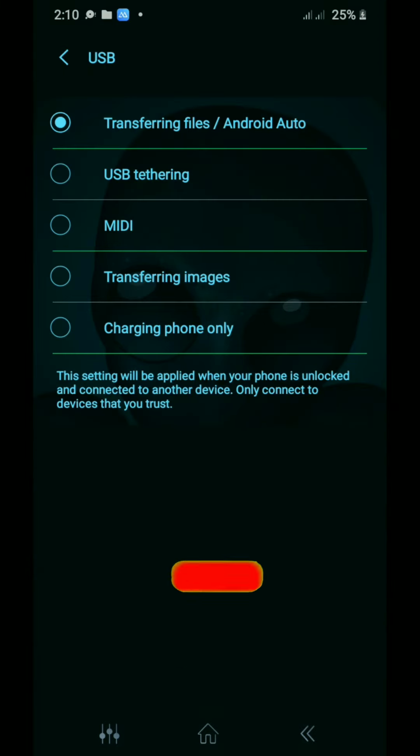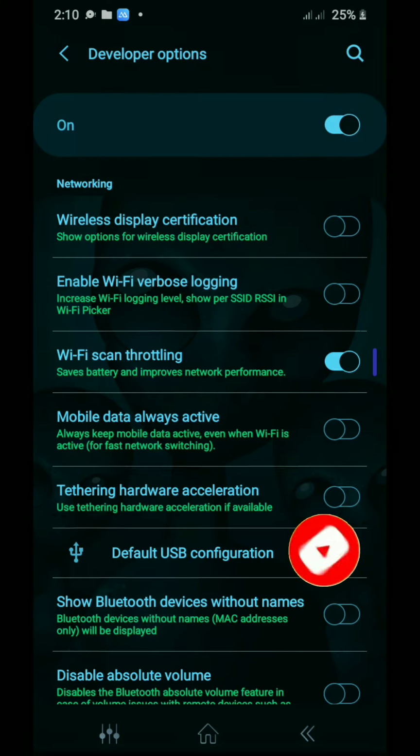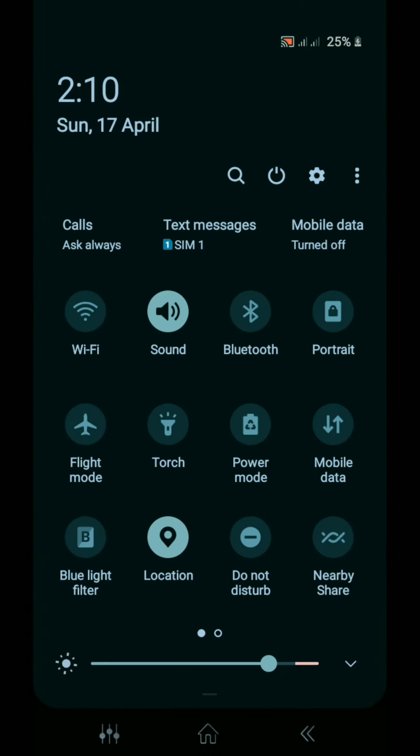So you want to set the default to USB tethering, where if you set this option, anytime you plug in your phone to your computer, you're just going to turn on your internet and you're going to browse. No need to set tethering through setting or whatsoever.